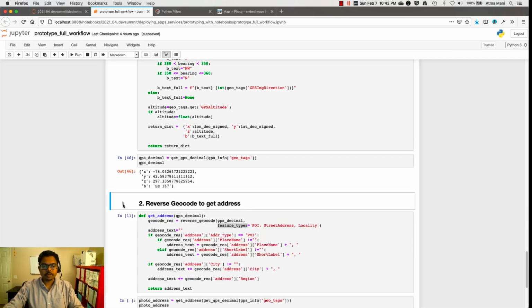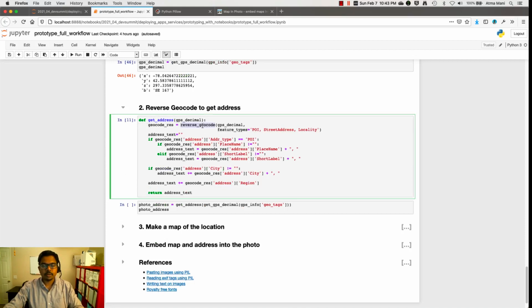Now that we have the location, we can go ahead and reverse geocode using the geocoding module of the Python API. One nice feature is the feature types parameter. It allows me to specify what kinds of databases the reverse geocode on the server should look into. Because I'm using my vacation photos, most of these are points of interest or street addresses. Sometimes it is locality, if it is outside the United States.